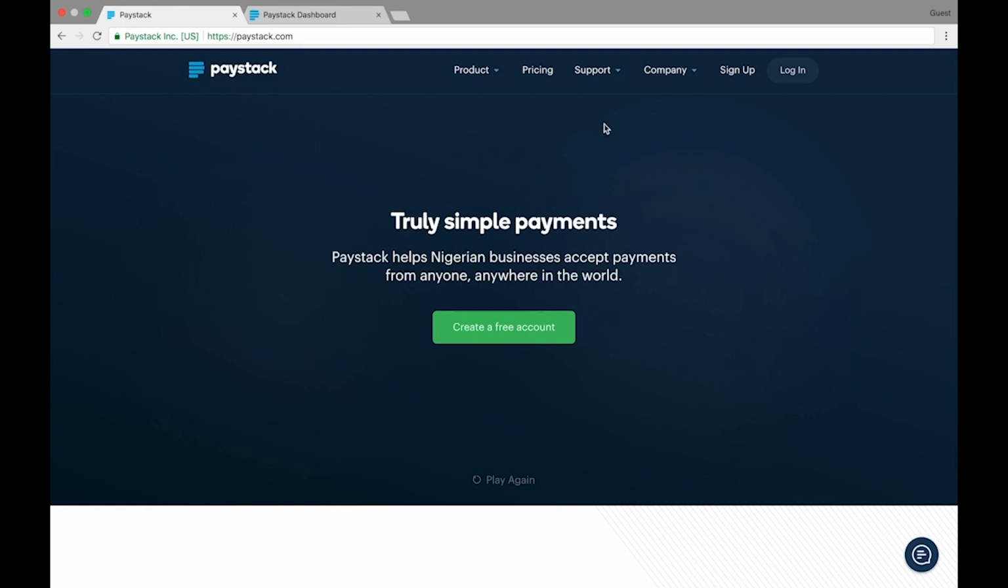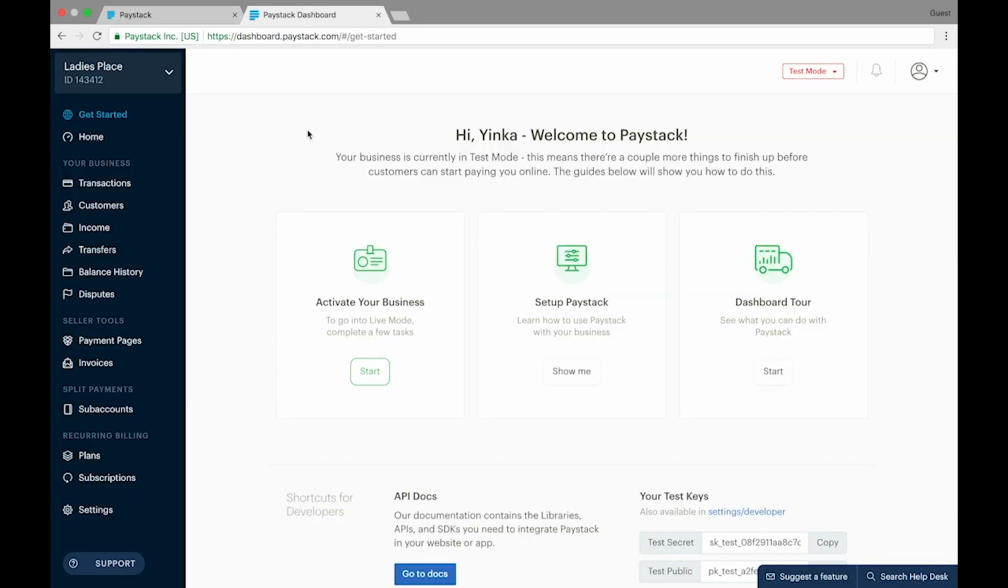For the purpose of this tutorial, I had already created a registered business account on Paystack that I named Ladies Place. And as you can see here, this is my dashboard for Ladies Place. This is where Paystack will lead you to after you have signed up on the website. You can see that my business, Ladies Place, is still in test mode, which means that I need to provide the required documents in order for Paystack to activate my business, so I can start receiving live payments from